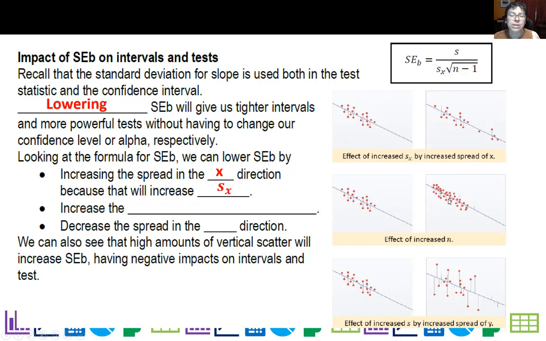The other thing we can always do, increase sample size, right? So always think increasing sample size, unless you're breaking the 10% condition, it's a good thing. Or we could decrease the spread in the y direction, but honestly, I don't know how you do that. But if you do see, like this is tighter, right? Increased spread usually has a negative impact when it's in the vertical direction. So you don't want to increase S if you're trying to improve this, and understand how that impacts it. So increased spread in the y direction, bad for SEB. Decreased spread, good. And that's it for our lesson. We're done. Crazy.